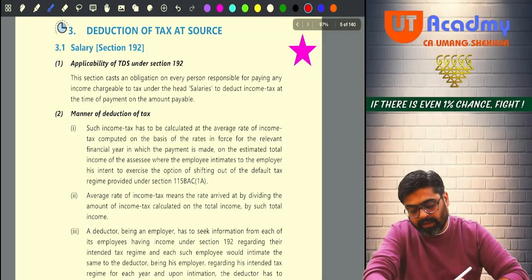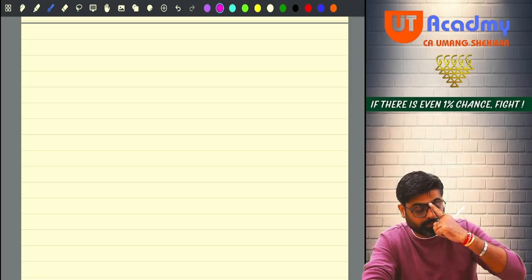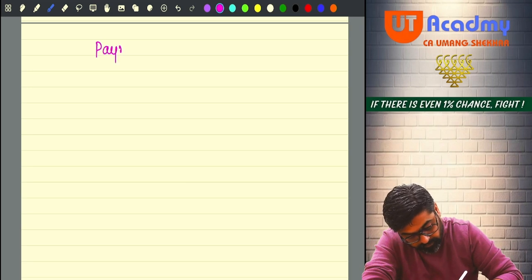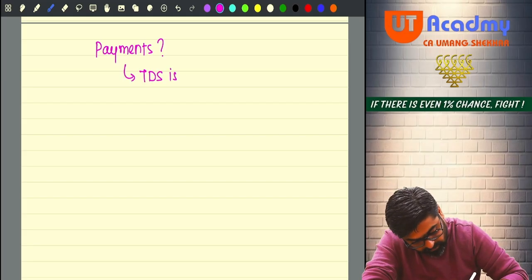In the TDS provisions, now we are going to learn what are the payments on which TDS is to be deducted.